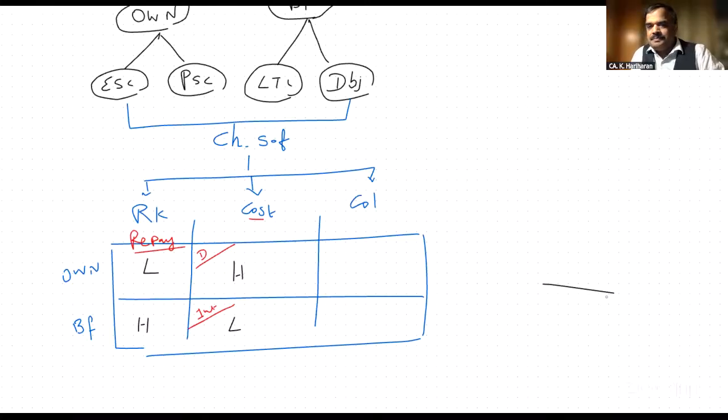Logic, Preetham? Yes, sir. Therefore, which one is costly? Two main reasons. Own fund is costlier than borrowed fund. One, dividend expectation of the shareholders is always higher than interest expectation of the loan holders. Second one, interest means we are having what? Tax benefit. Whereas dividend means we don't have any tax benefit.